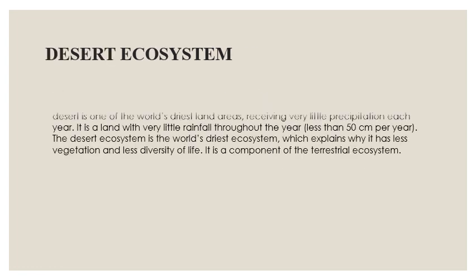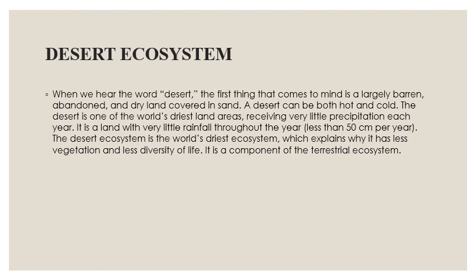Desert ecosystem. When we hear the word desert, the first thing that comes to our mind is a largely barren, abandoned, and dry land covered in sand. A desert can be both hot and cold. The desert is one of the world's driest land areas, receiving very little precipitation each year. It is a land with very little rainfall throughout the year.